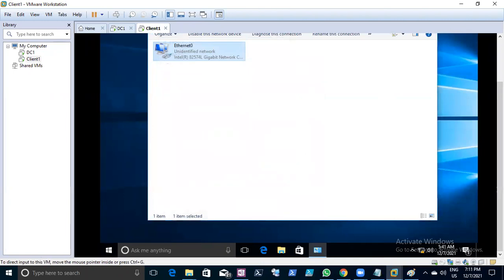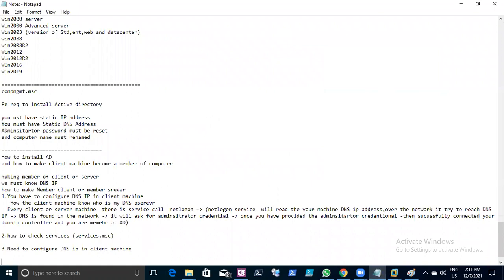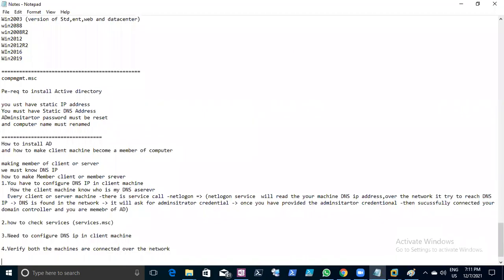Now, before directly joining this computer, I must check whether both machines are connected. Verify both machines are connected over the network. How do we check? We check by pinging.